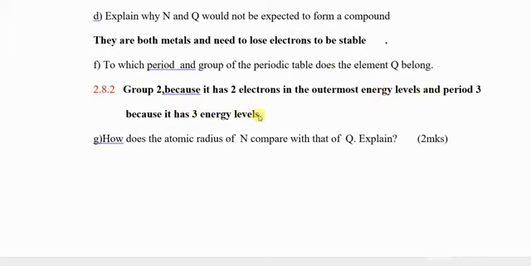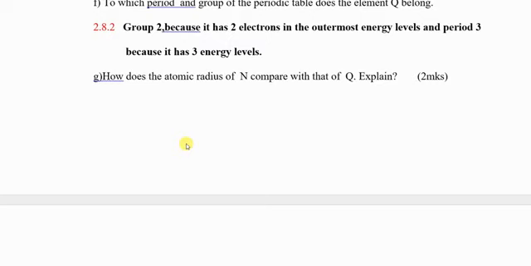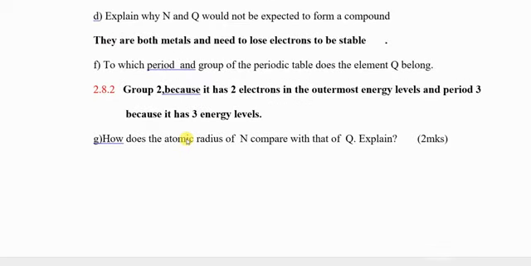How do you know it has 3 energy levels? You count. The first energy level has 2, the second energy level has 8, the third has 2, so the total is 12. That's how you know. So for you to know the group and the period of an element, you must write the electron configuration of that element. To write it correctly, you must know the atomic number of that element.